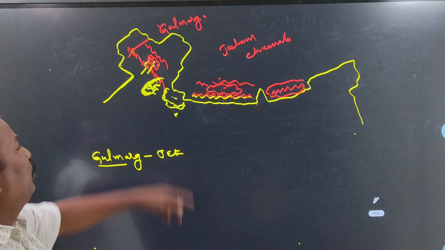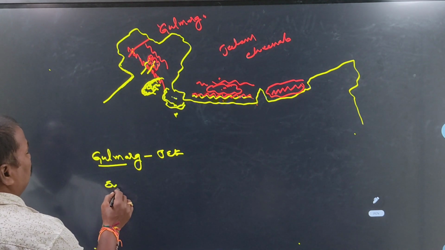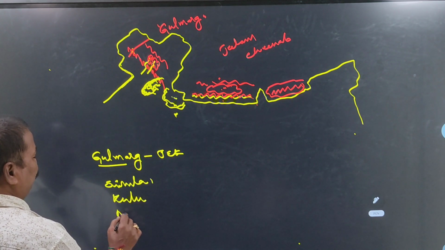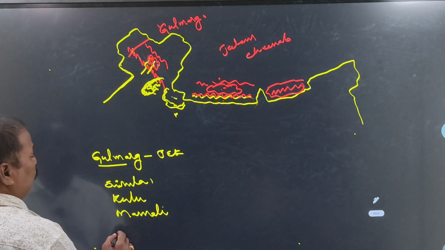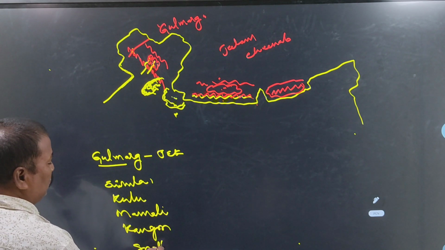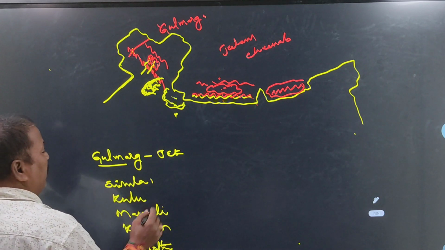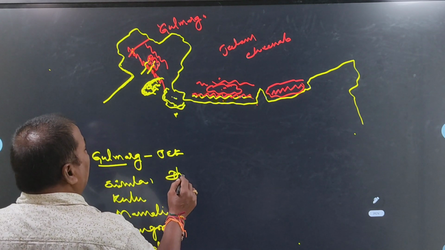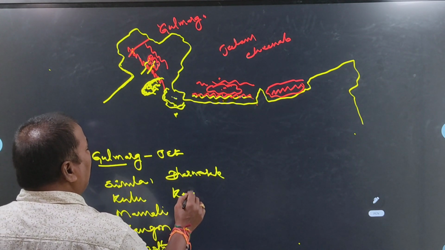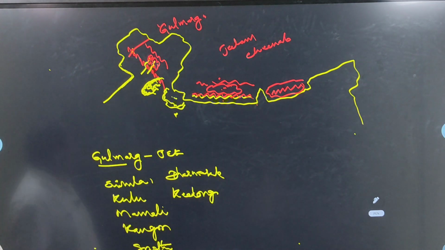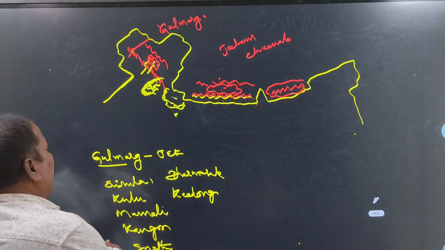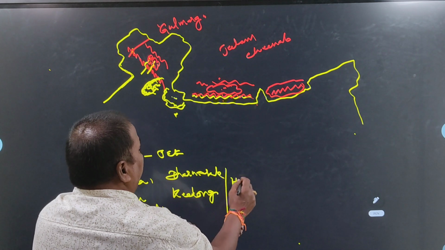In the same way, what about Himachal Pradesh? Himachal Pradesh: Shimla, Kulu, Manali, Kangra Valley, Spiti Valley, Dharmashala, Keelong. These are the main important summer resorts in which state? Here in Himachal Pradesh. Okay, these are the main important summer resorts in Himachal Pradesh.